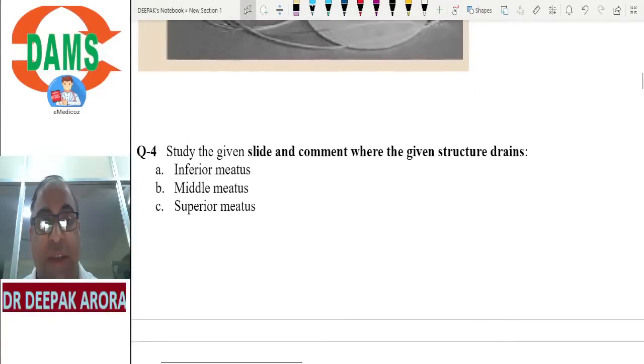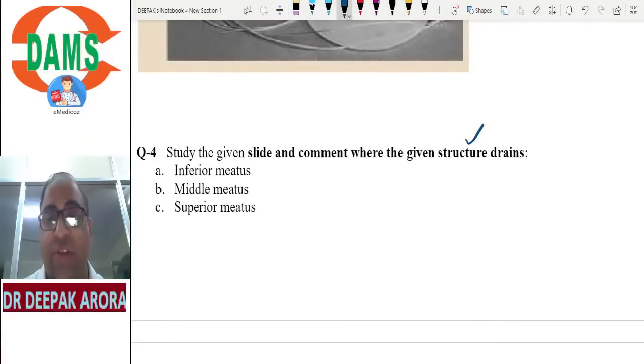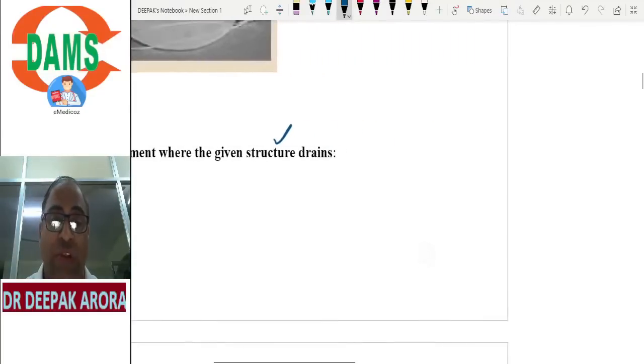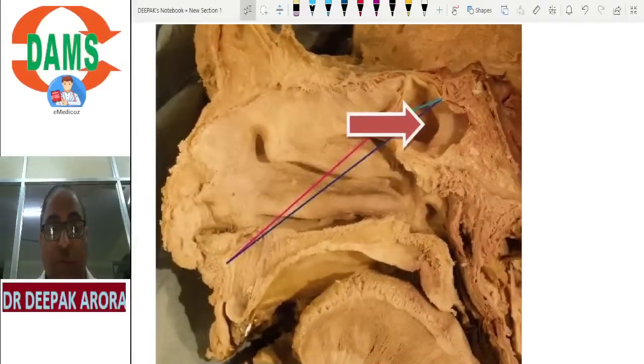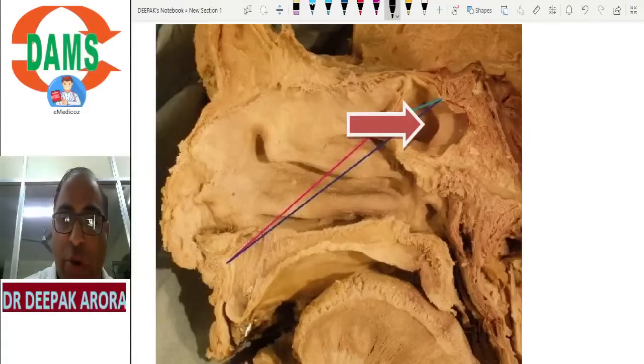Study the given slide and comment on where the structure drains. So I'm showing you a slide of which sinus. You tell me, which sinus is this? This is the most posterior superior. Tell me which is the most posterior superior sinus. The most posterior superior sinus is your sphenoid sinus. If this is a sphenoid sinus, it will drain into which meatus?